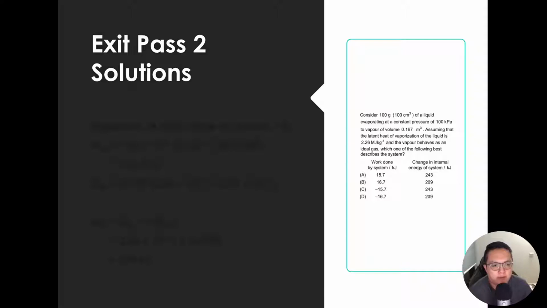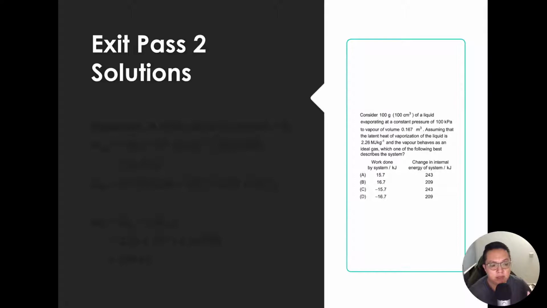Okay, next you have 100 grams of a liquid, currently volume is 100 cm3, evaporating at a constant pressure of 100 kilopascal to vapor of volume 0.167 meter cube. Assuming that the latent heat of vaporization of the liquid is 2.26 megajoules per kg, and the vapor behaves as an ideal gas, which one of the following best describes the system? Okay, remember there are two things happening here. One is that the substance is expanding against the atmosphere, so it's doing work against the atmosphere. So positive work should be done by the system.